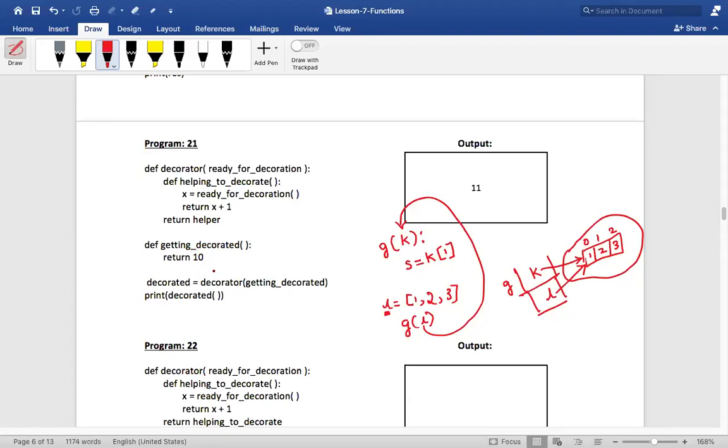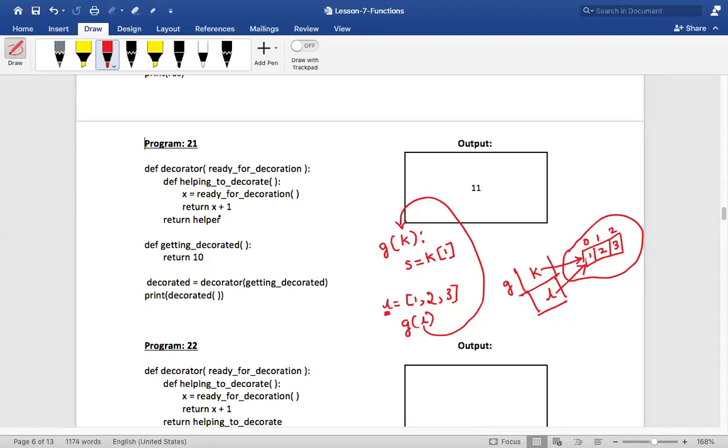So shall we call our decorator? Yes, we are supposed to call our decorator, correct? So this is a decorator function. Now the decorator function must have a makeup man, isn't it? Decorator is like a parlor, and inside that we should have a makeup man who will do the makeup, isn't it? So do we have a makeup man over here?